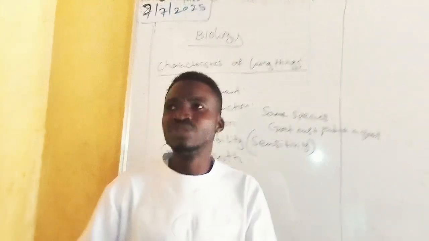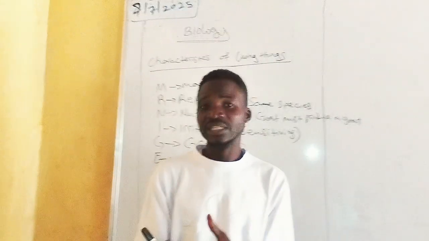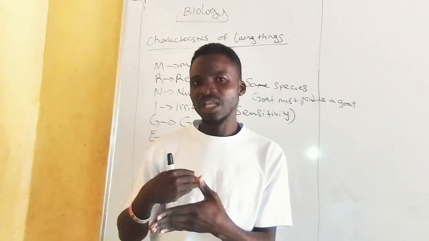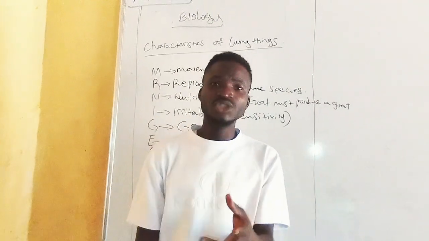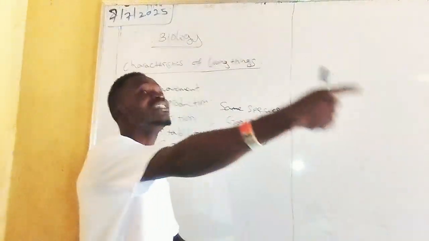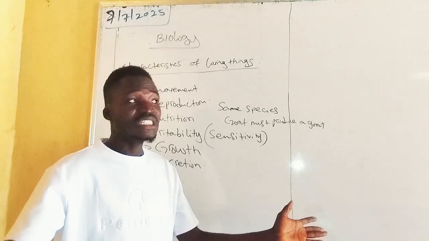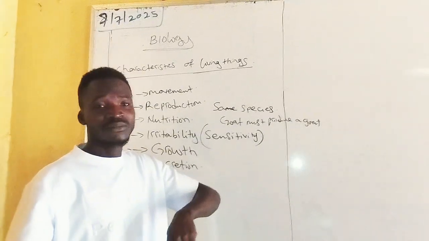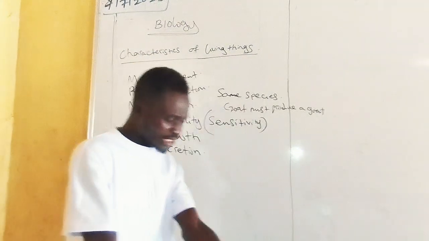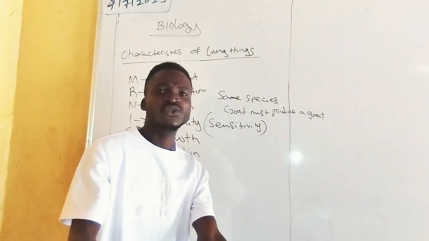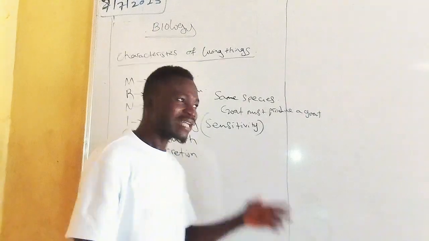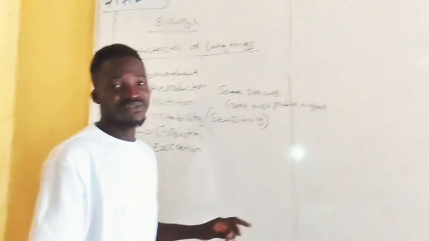Have you ever been in a room that is overcrowded? If you face a person who is breathing into you, you will not be able to breathe well, because it is harmful and injurious. It is the carbon that has been burnt that the person is releasing. We don't need it. What you need is the oxygen. Are you following me? That is why excretion is very necessary. When you sweat, what do you excrete? Water and salt. Do you understand? So that is excretion. Very, very important.